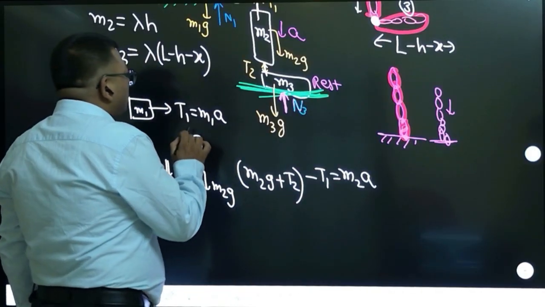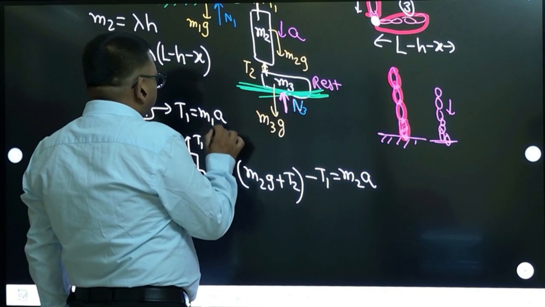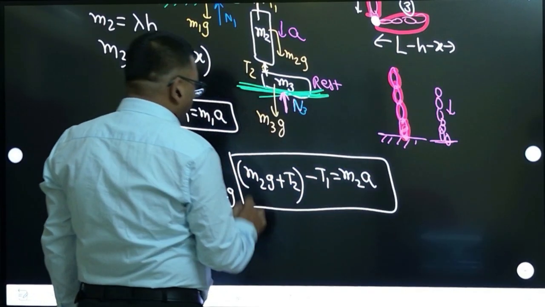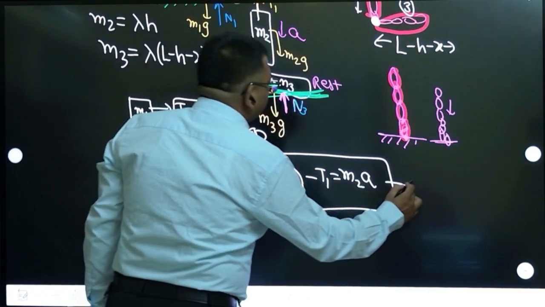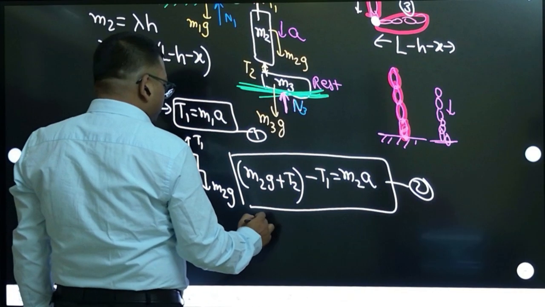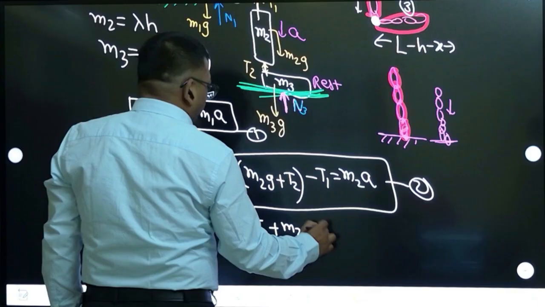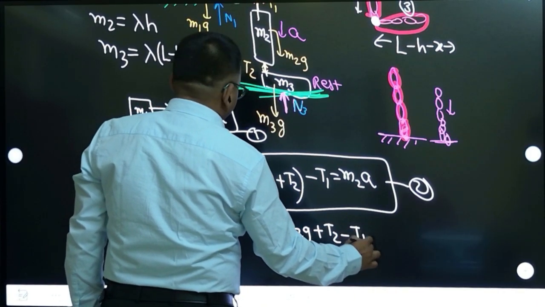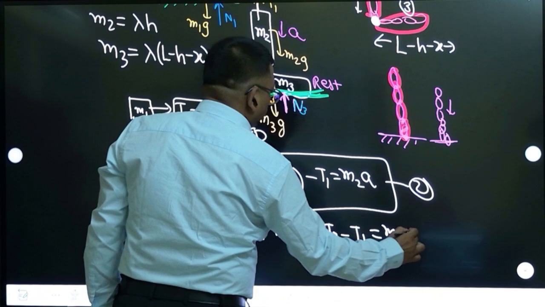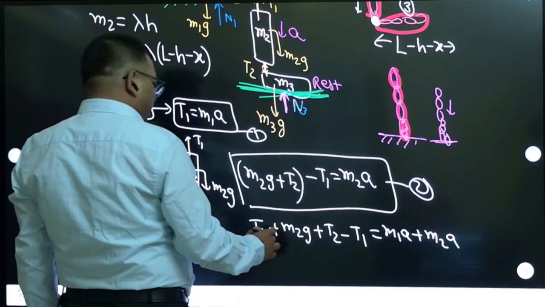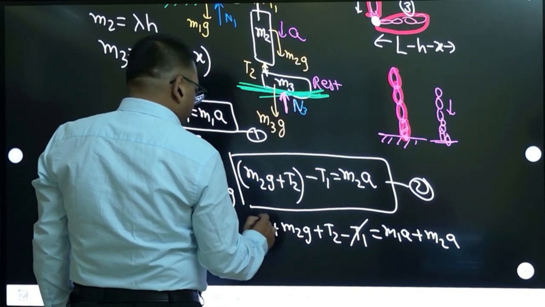Now see here, when I add these two equations, equation 1 and equation 2, we get T1 plus M2G plus T2 minus T1 is equal to M1A plus M2A. Now T1 gets cancelled.